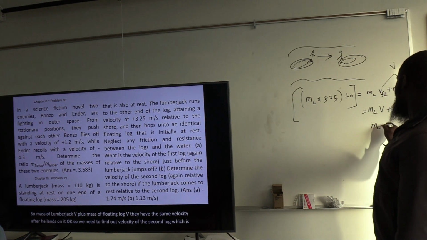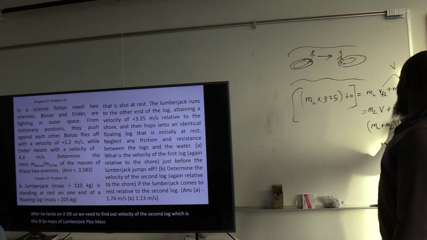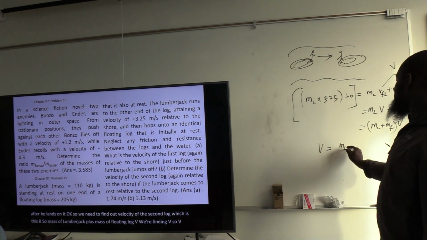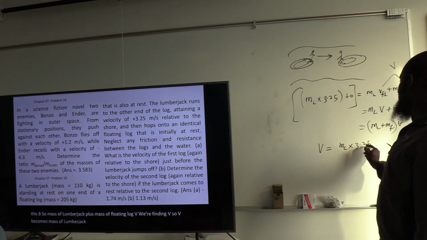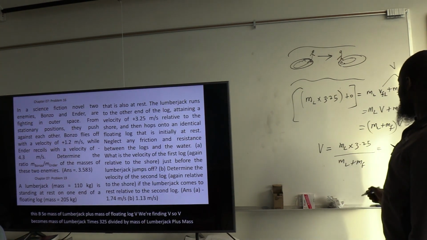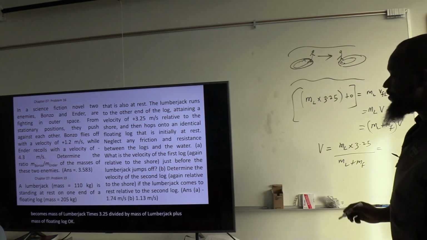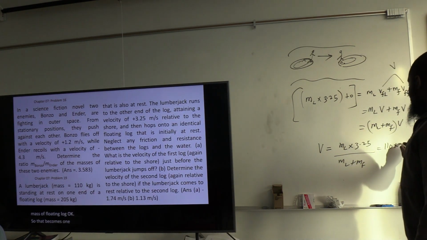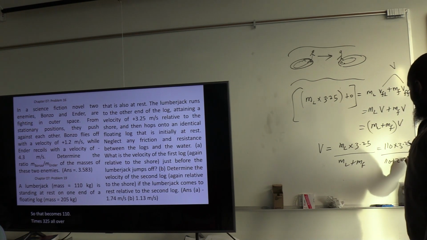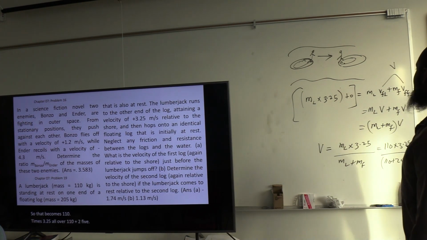So mass of lumberjack plus mass of floating log, times V. We are finding V, so V becomes mass of lumberjack times 3.25 divided by mass of lumberjack plus mass of floating log. That becomes 110 times 3.25 all over 110 plus 205.